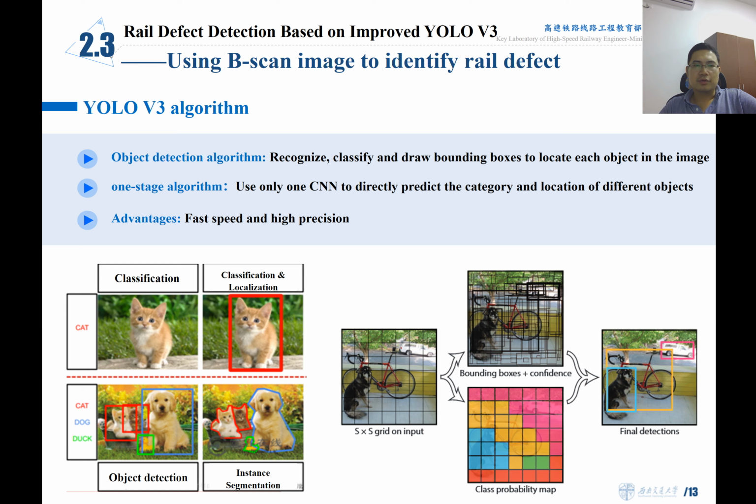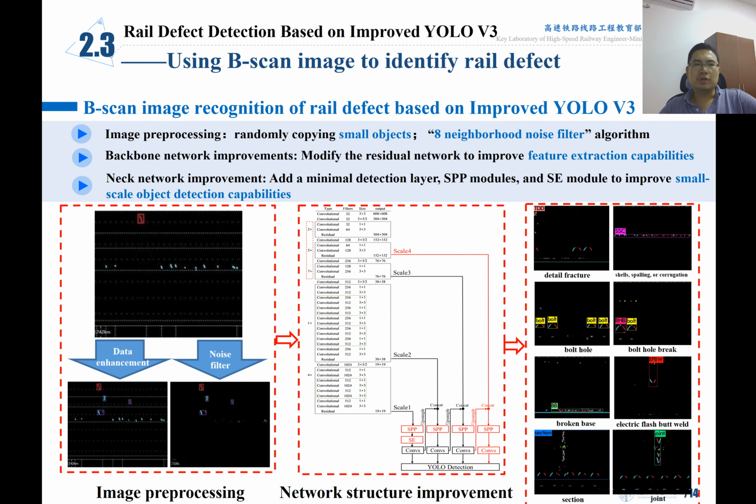We are using the YOLO v3 algorithm. YOLO v3 is a well-adapted algorithm for object detection. It is a one-stage detection algorithm, and its advantages are very fast speed and high precision.